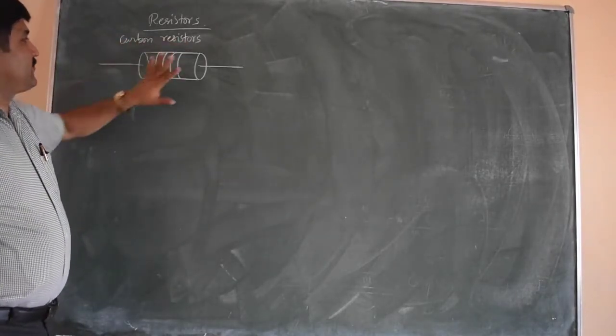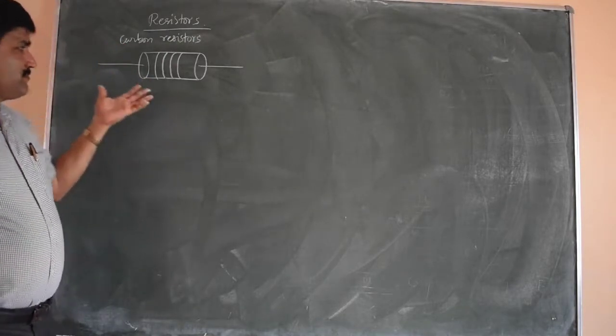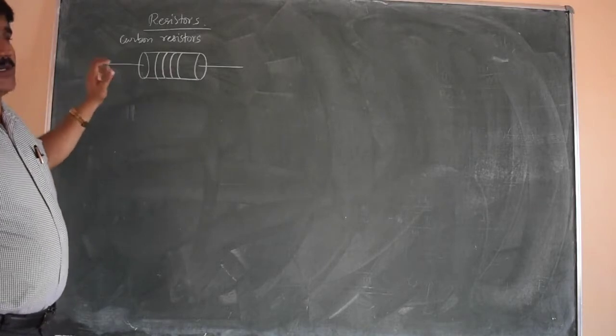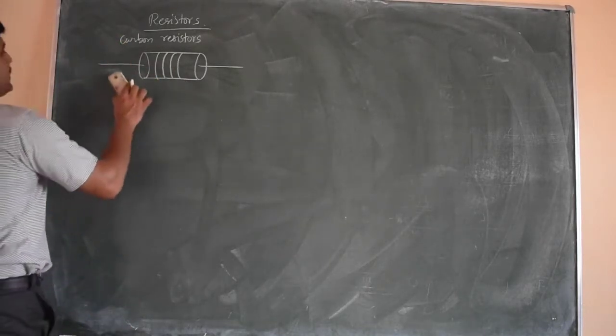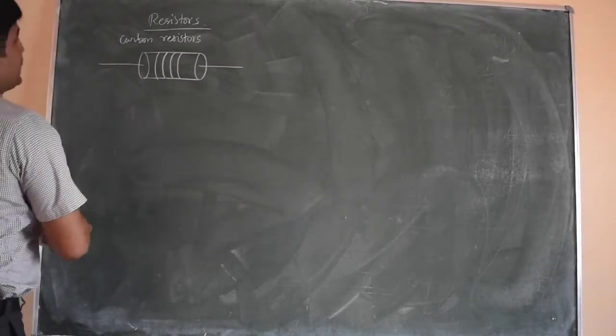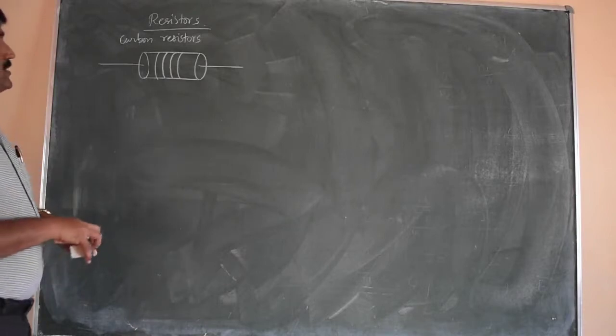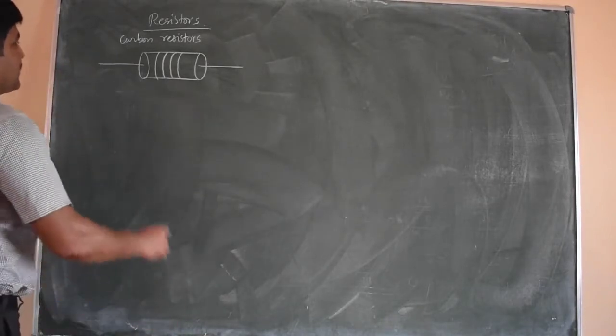Even though the size I have drawn is bigger, it is about a few millimeter in length and a few millimeter in diameter, even up to 1 centimeter length. Some little bit bigger carbon resistors are also there. That will restrict the path of charge carriers, or it will restrict the current flow in the circuit.